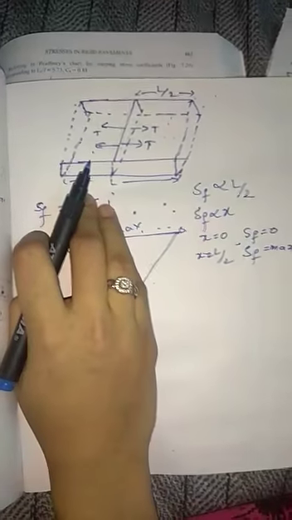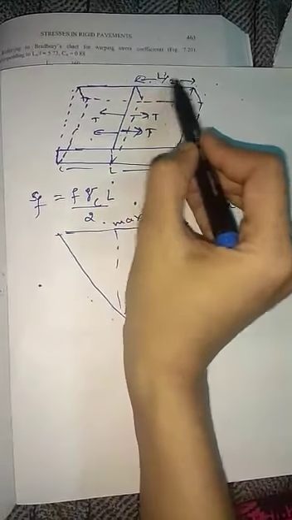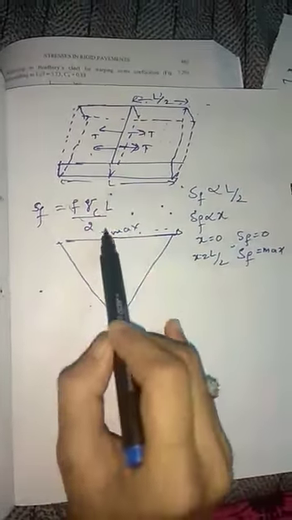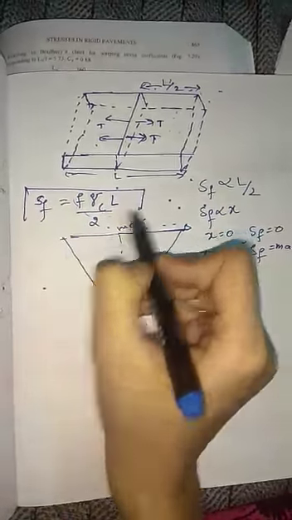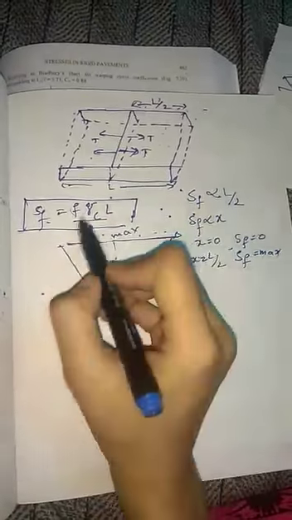I have told you how this diagram should come. We already consider half of the slab in winter condition, because of tension, and we know that half of the slab is L by 2, whole is L. We already know this frictional stress formula. Here SF is directly proportional to L by 2.